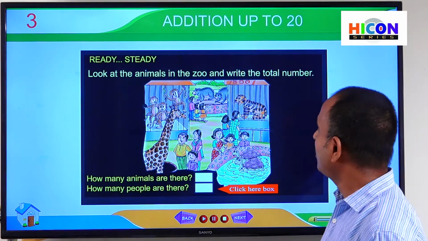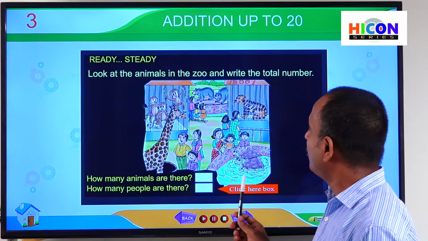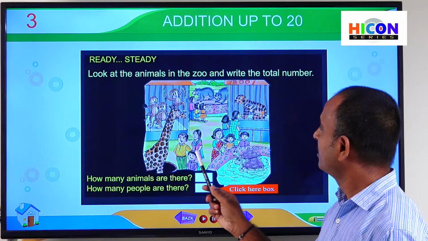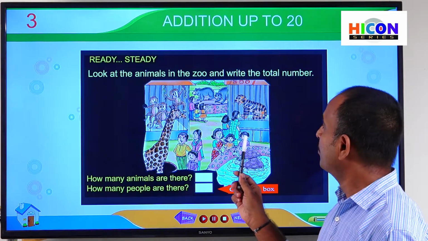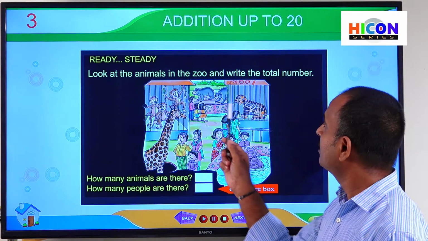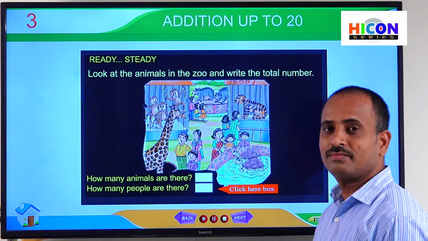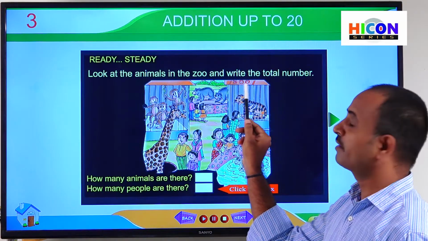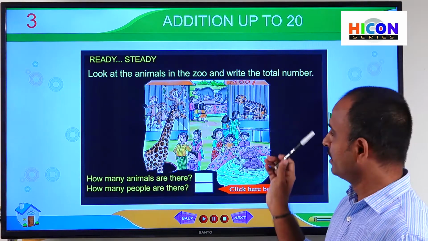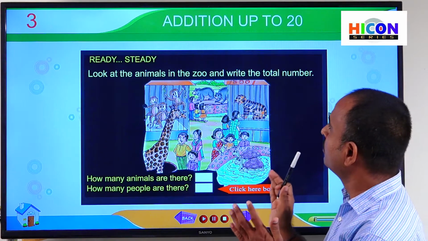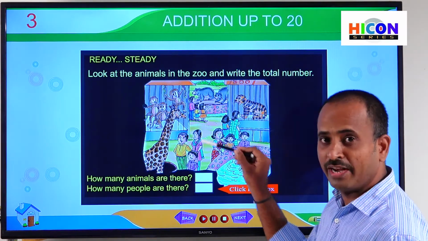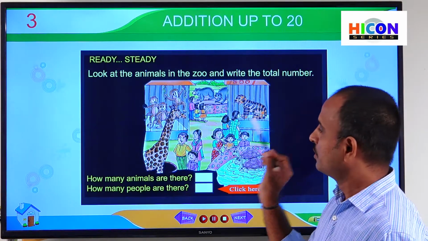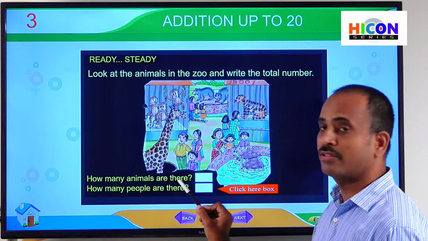So here you are observing a zoo, and you are observing different types of animals in the zoo, and some people wandering among the animals. So look at the animals in the zoo and write the total number. In this picture, we have to write the number of animals and also the number of people in the zoo. So how many animals are there?